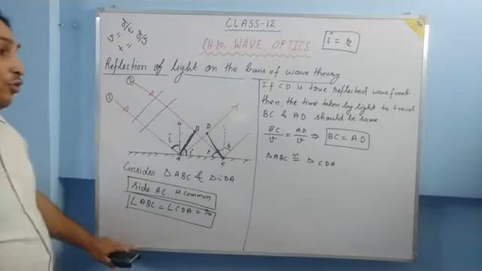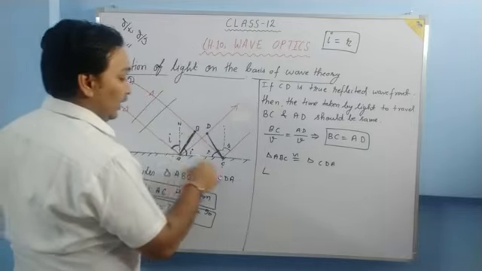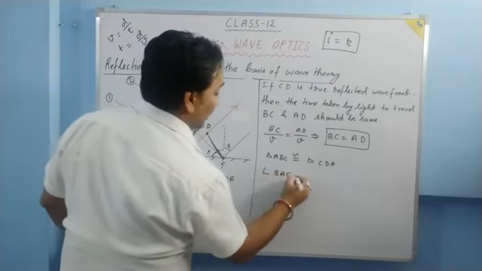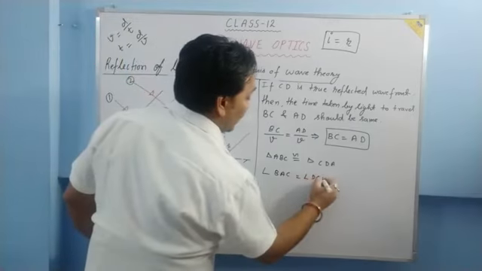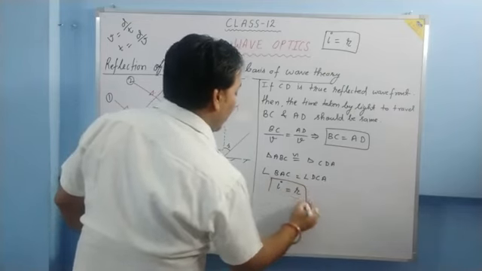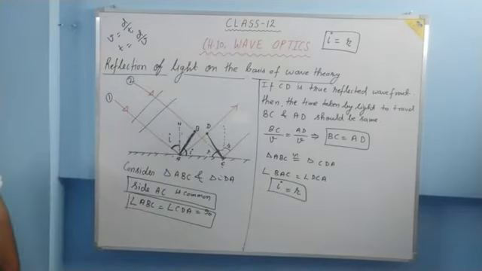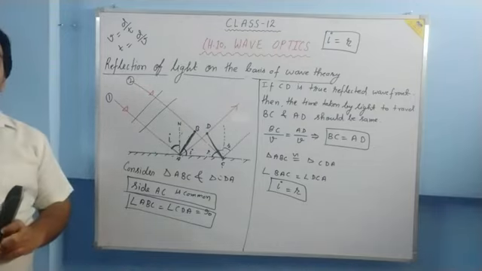And if they are congruent, then what can we write? We can write angle BAC must be equal to angle DCA. This angle is equal to i, this angle is equal to r. So basically we have proved that angle i is equal to angle r. I hope it is clear.